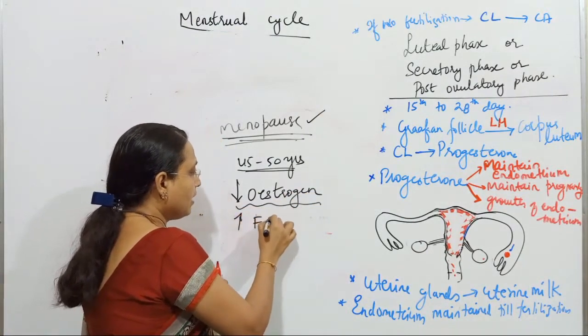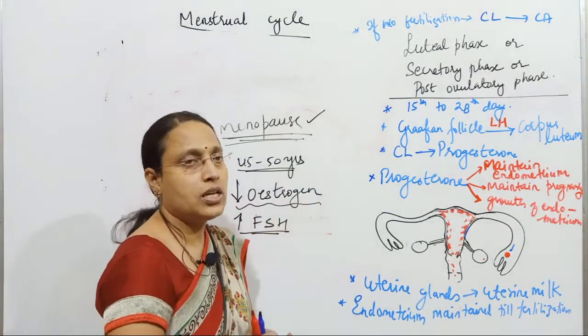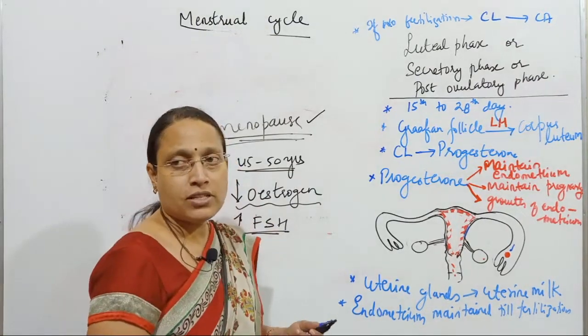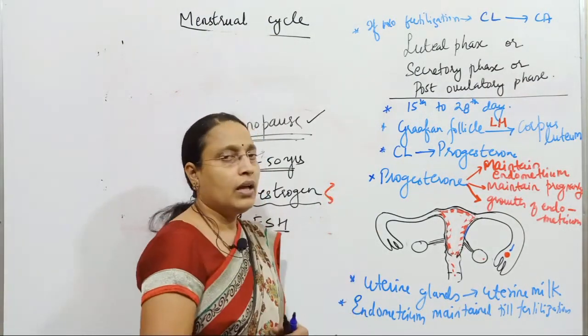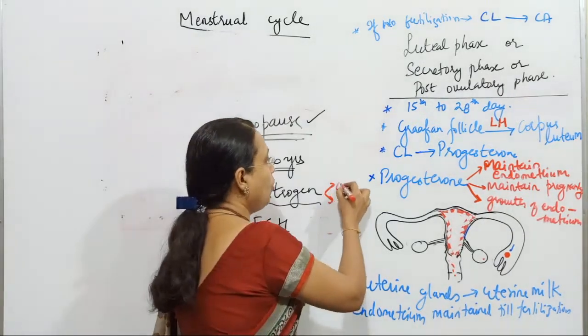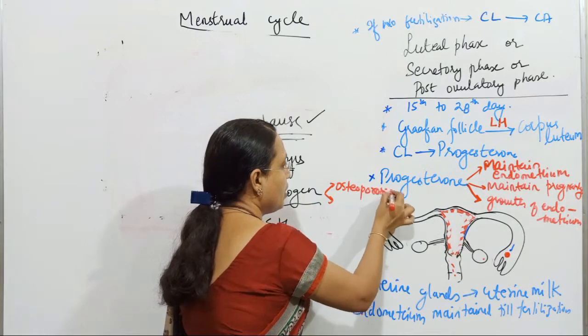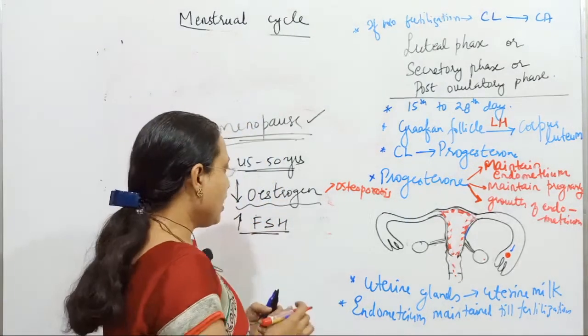However, there is increase in FSH. Because of less estrogen concentration, other consequences will start appearing, that is osteoporosis. So less estrogen may lead to osteoporosis.